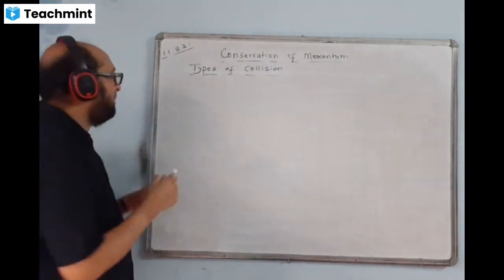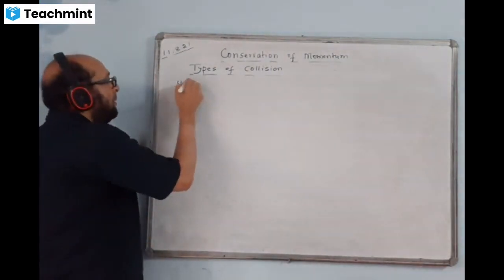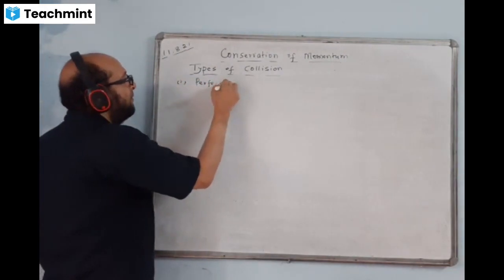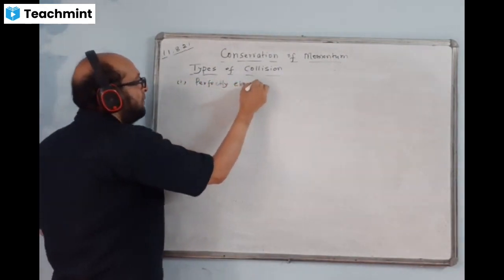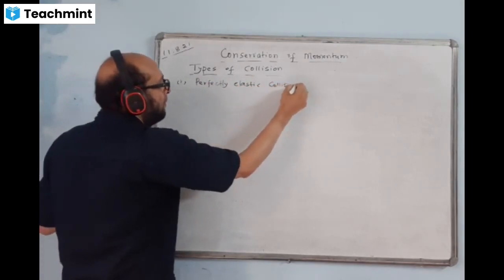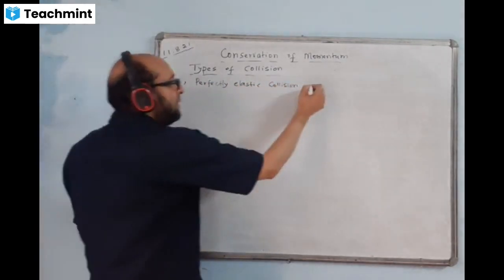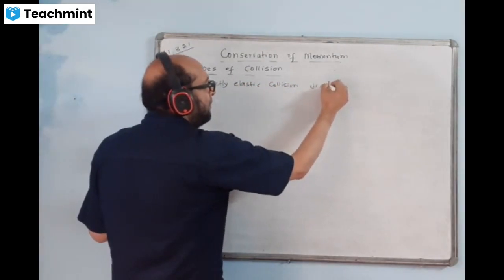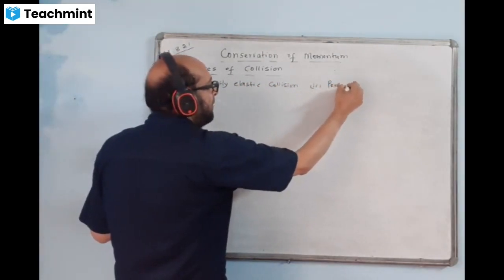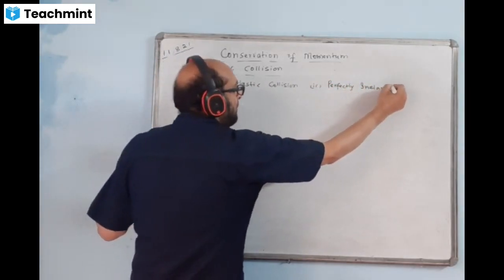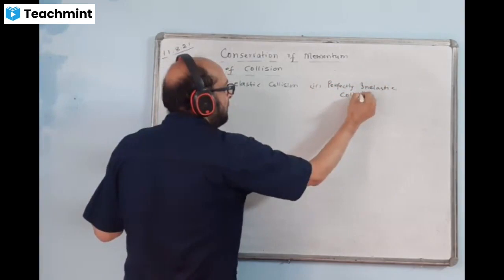Number one is perfectly elastic collision. Second one is perfectly inelastic collision.